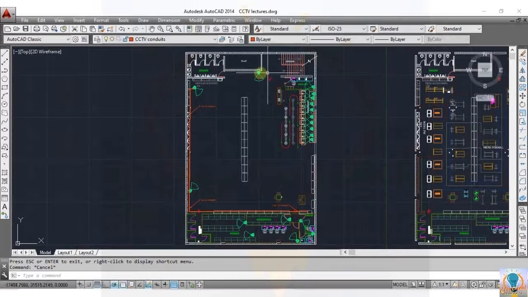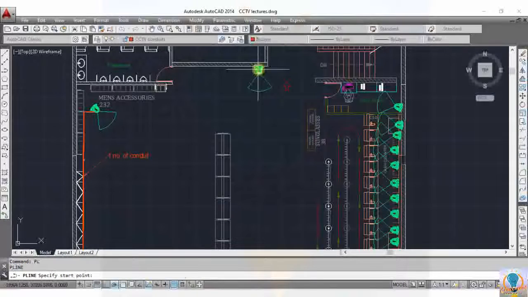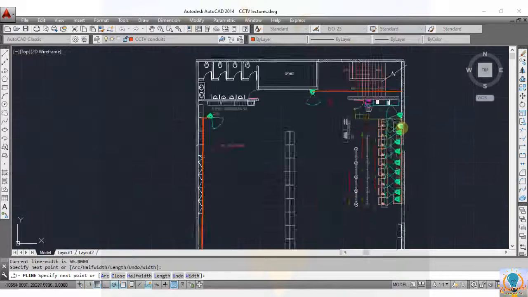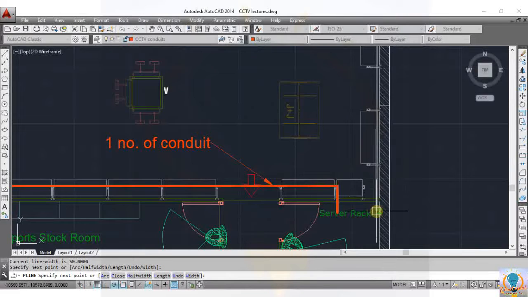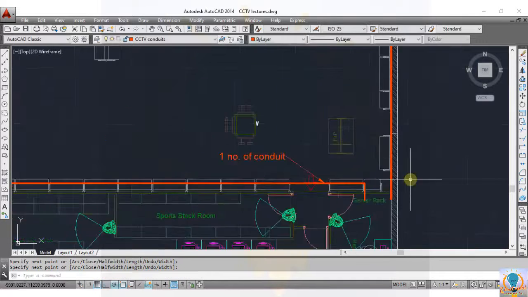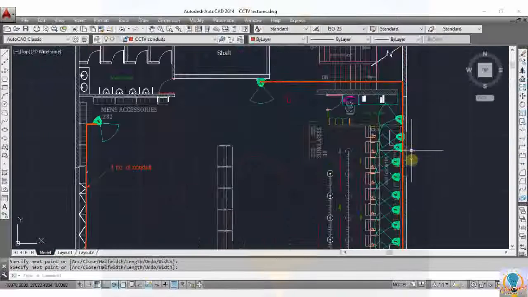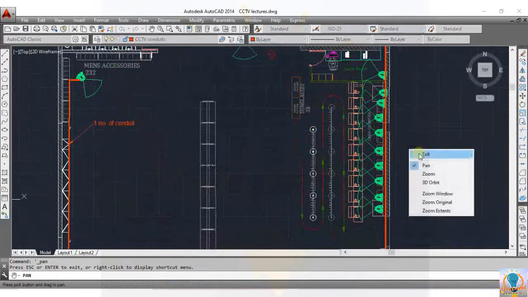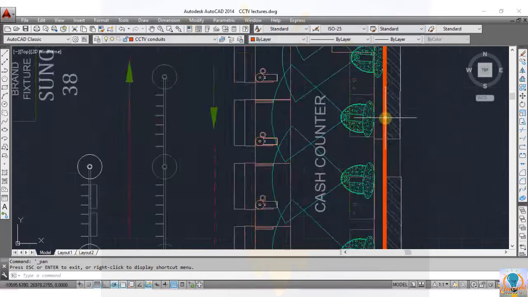So in a similar manner I am making the route for all these cameras. Type PL, enter, select the point and mark up to the final location. Then join these.